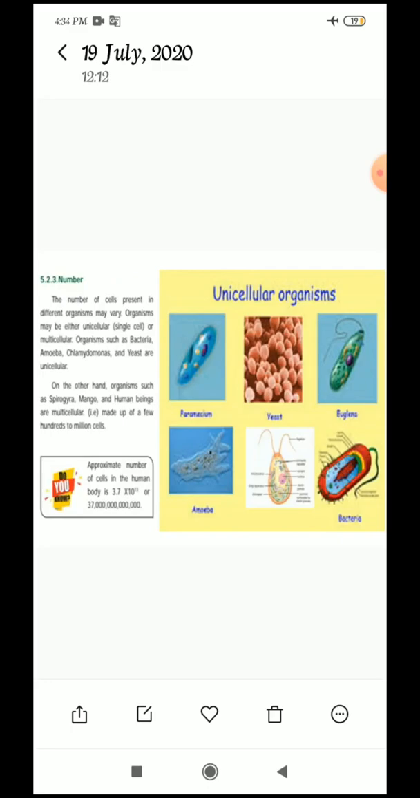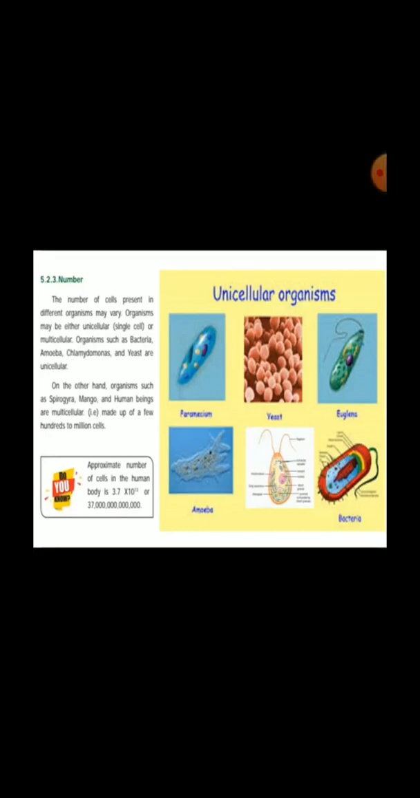Once again I tell, unicellular organisms means what, children? The organisms which are made up of only one cell are called unicellular organisms. Multicellular organisms, what, children? The organisms which are made up of many cells are called multicellular organisms. Are you understood, children? I hope you understood this topic.